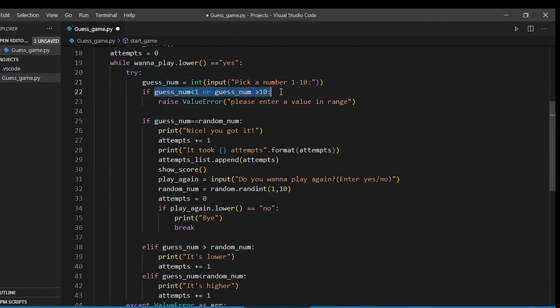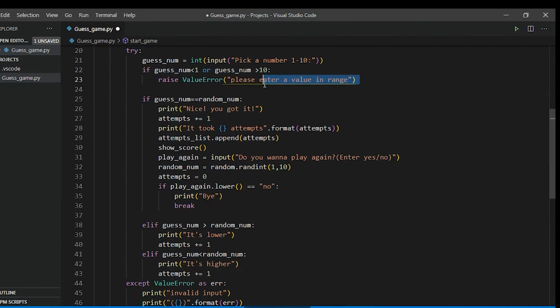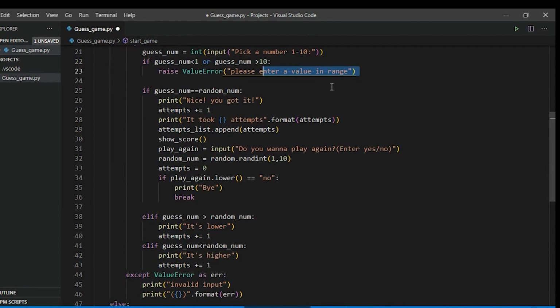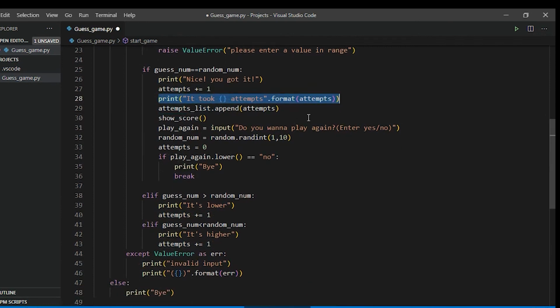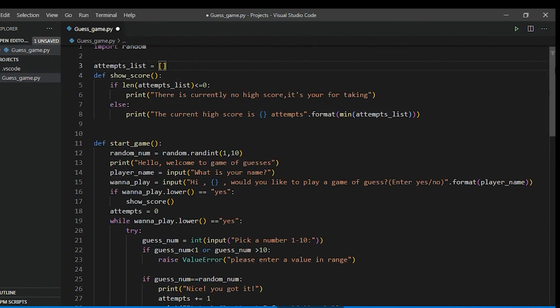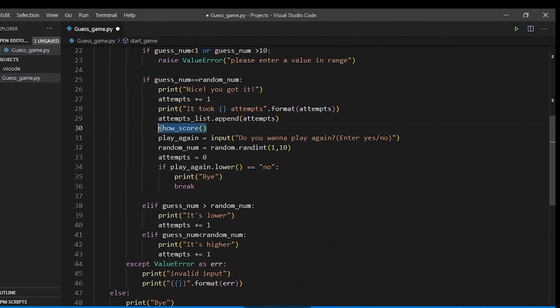First condition: is it in range or not? If it's not in range, it will print that the value is not in range. And if it's equal, then it will print a success message. It will increment attempts and let him know how many attempts it took. It will also append, meaning add, this value to the attempt list which we created here. Then he will be shown the score function which we defined earlier, and then we will ask him again, do you want to play, yes or no.